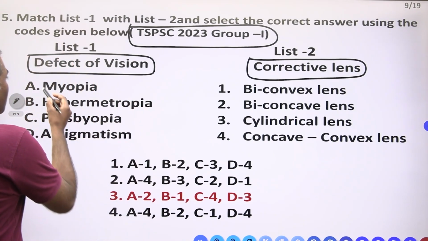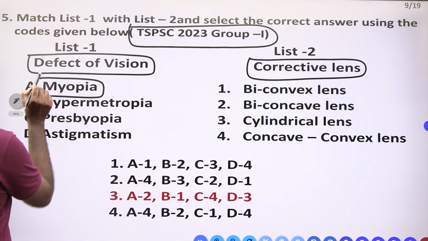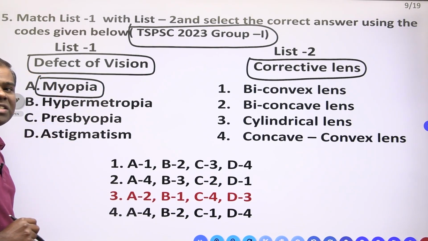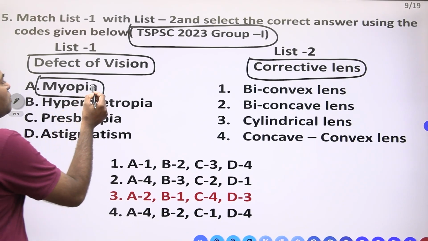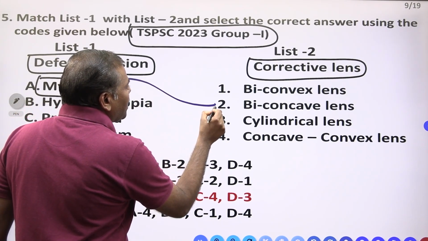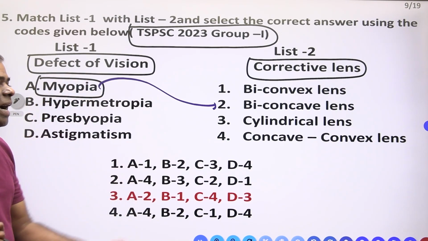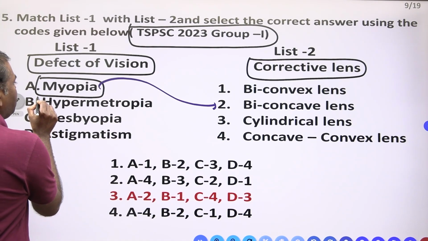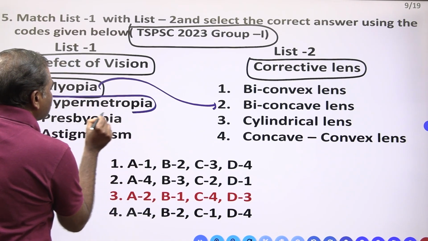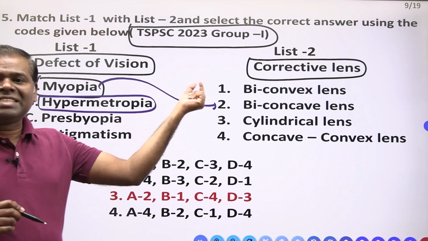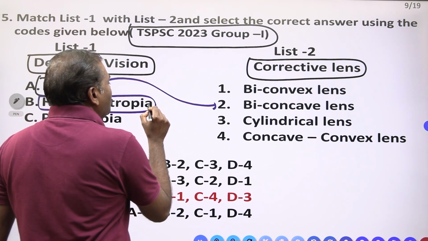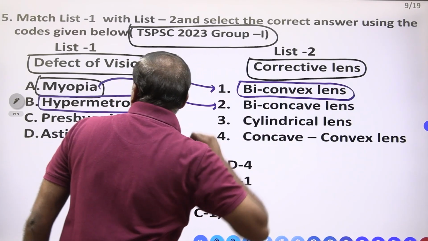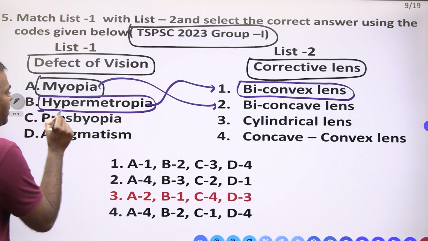First, myopia. Myopia means a short-sightedness defect. Which one do we have to use? A biconcave lens to reduce myopia. Hypermetropia is a long-sightedness defect. Which one do we have to use? A biconvex lens to reduce this. Presbyopia.